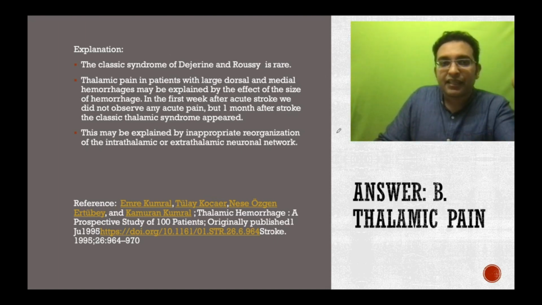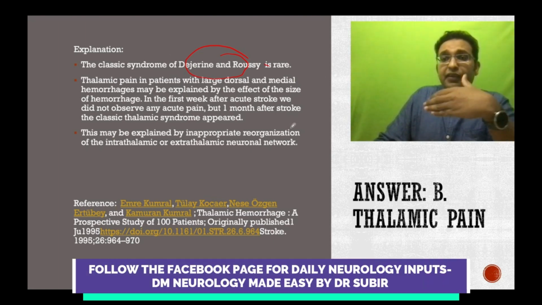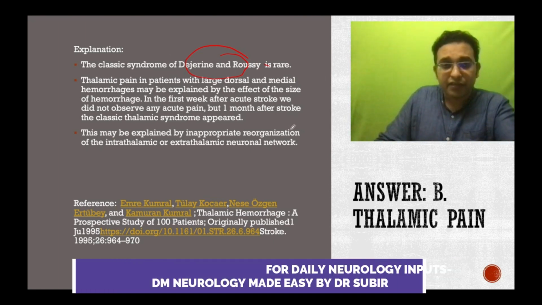The classical pain syndrome of the thalamus is what we call the Dejerine-Roussy syndrome, described by Dejerine and Roussy, and it occurs due to hemorrhage in the dorsal and medial part of the thalamus. The thalamus, as we know, has multiple nuclei. In the first week, according to a study, thalamic pain is less likely, and it occurs later and may take weeks to months or even years. If it occurs, it is very severe pain, very resistant to treatment, and we may have to go for higher medications and even surgical therapies to relieve the pain.